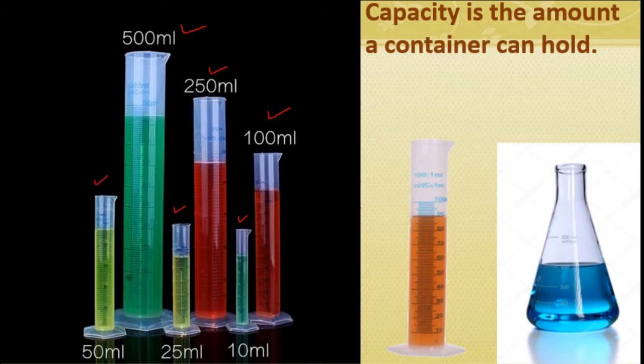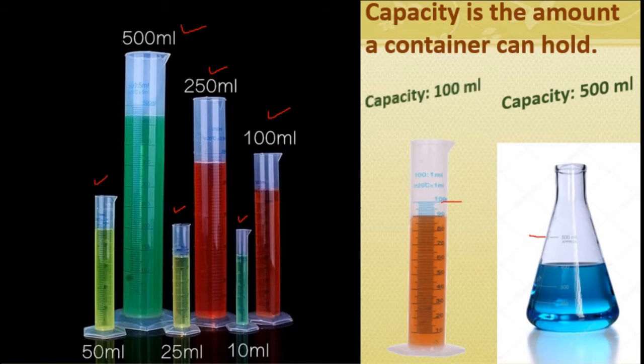Now see the capacity of the measuring cylinder, we can read here, that is 100 ml. Capacity is 100 ml. The capacity of the flask is 500 ml. This is 100 ml maximum capacity and this is 500 ml. Can you see here 500 ml? That is the capacity.